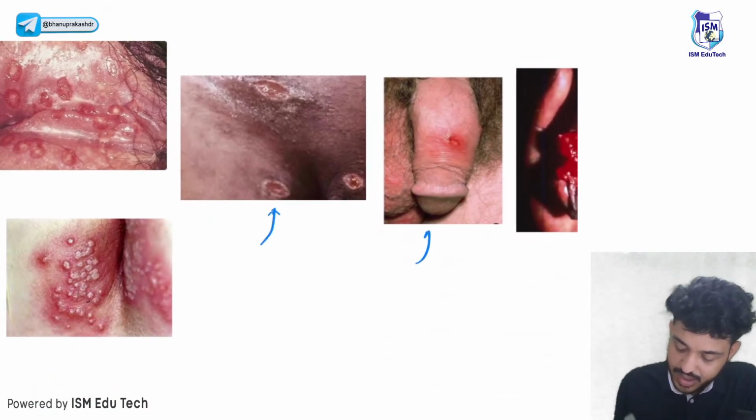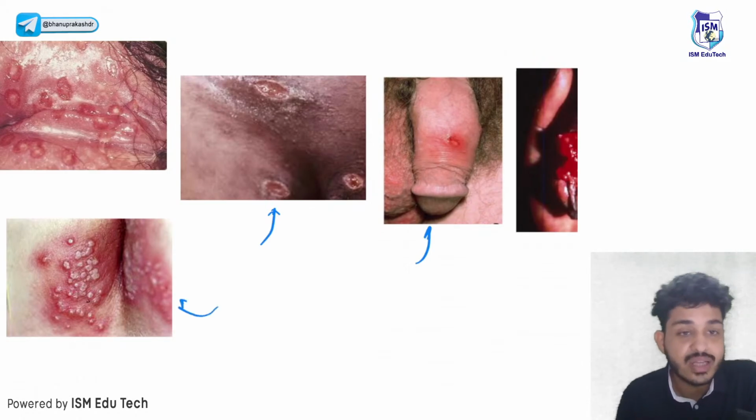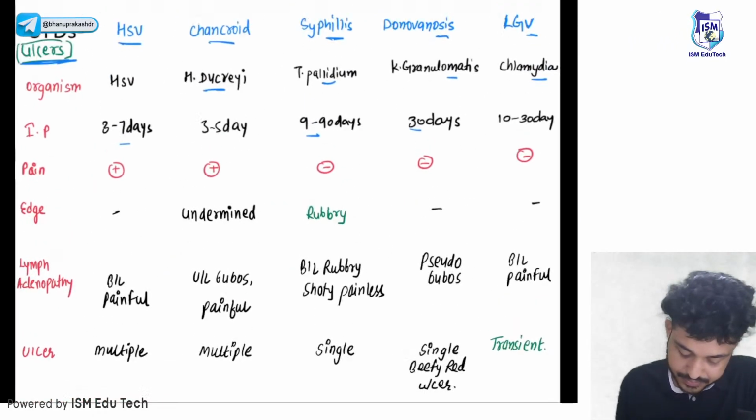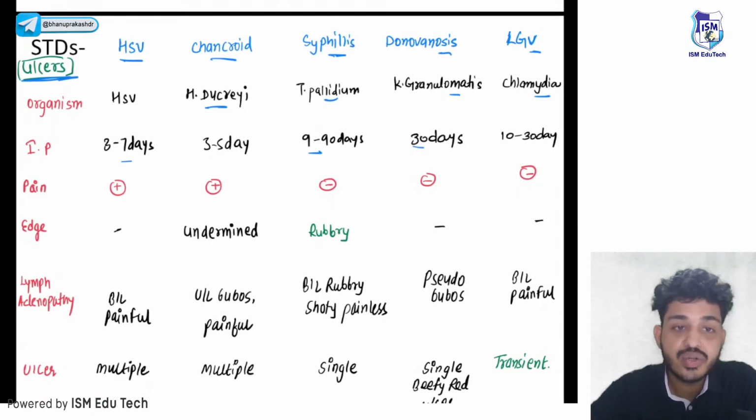Just by looking at the ulcer, can you tell me which ulcer this is? Okay, just be with me and after that you can easily identify. First thing, in the question we need to look for the pain.